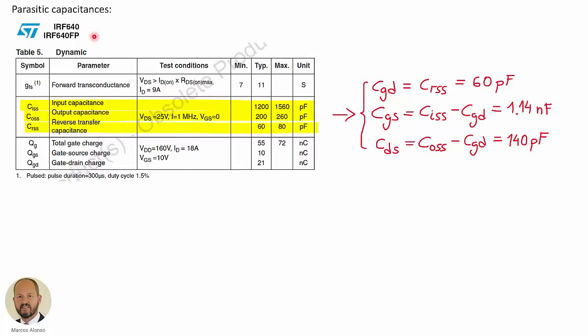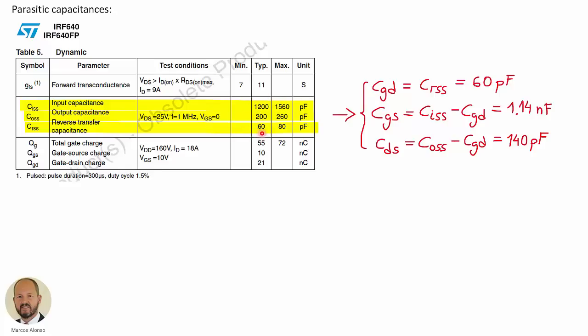And now we can add the values of the parasitic capacitances of the transistor. For this, we can go to the data sheet, and there we can get the value of the 3 capacitances: the input capacitance, the output capacitance, and the reverse transfer capacitance. The manufacturers provide these values for a voltage between the drain and the source of 25 volts, as we know, and for a testing frequency of 1 MHz, and with a DC voltage between the gate and the source equal to 0.